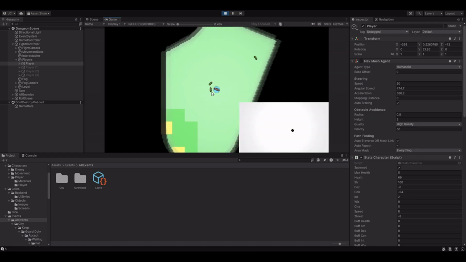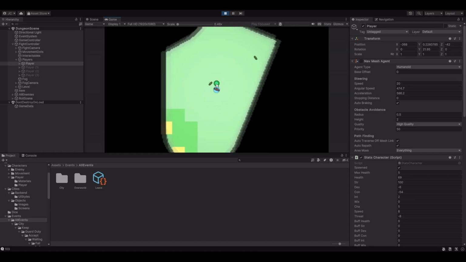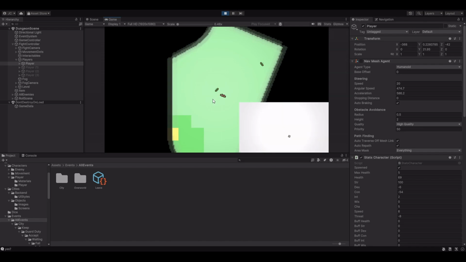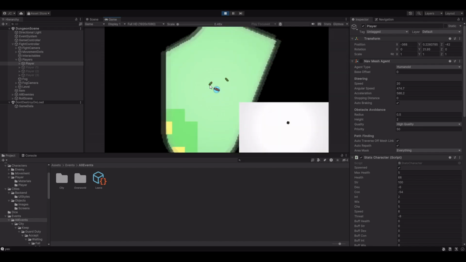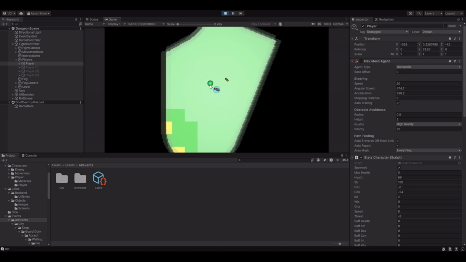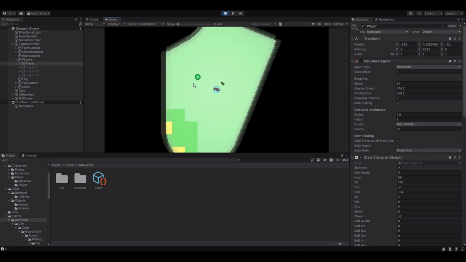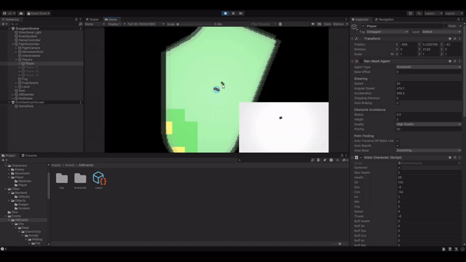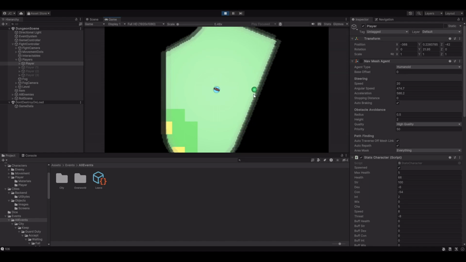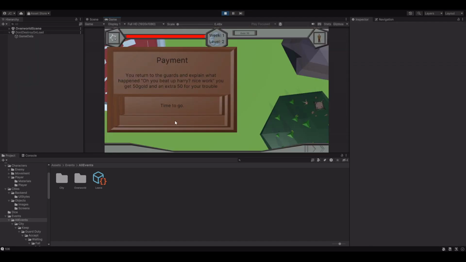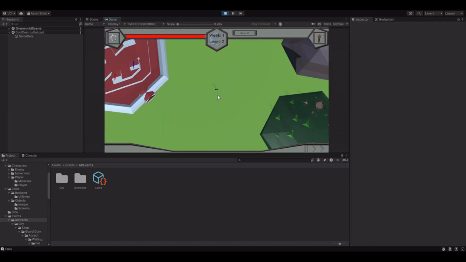I go outside of the city. If I started this game when I was in the overworld, it would spawn me over where I went into the city, where I entered. But right now, it's probably going to spawn me at 0,0,0 in the middle. So it spawned me there, but it would have spawned me there if I had started this game here.